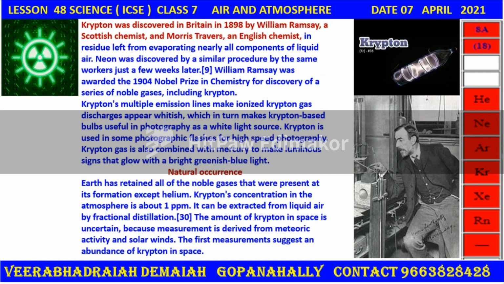Krypton was discovered in Britain in 1898 by William Ramsay, a Scottish chemist, and Morris Travers, an English chemist. Krypton's multiple emission lines make ionized krypton gas discharges appear whitish. Krypton gas is also combined with mercury to make luminous signs that glow with a bright greenish blue light. Earth has retained all of the noble gases that were present at its formation except helium. The first measurements suggest an abundance of krypton in space.